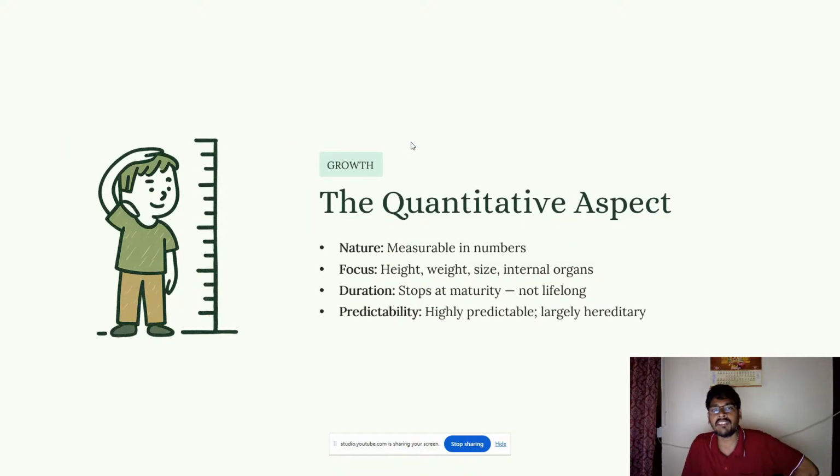Now, what is the quantitative aspect in growth? The nature is measurable in numbers; you can count it. The focus is on height, weight, size, and internal organs. The duration stops at maturity. Growth is not a lifelong process; it stops at maturity. And predictability: it is highly predictable and largely hereditary.